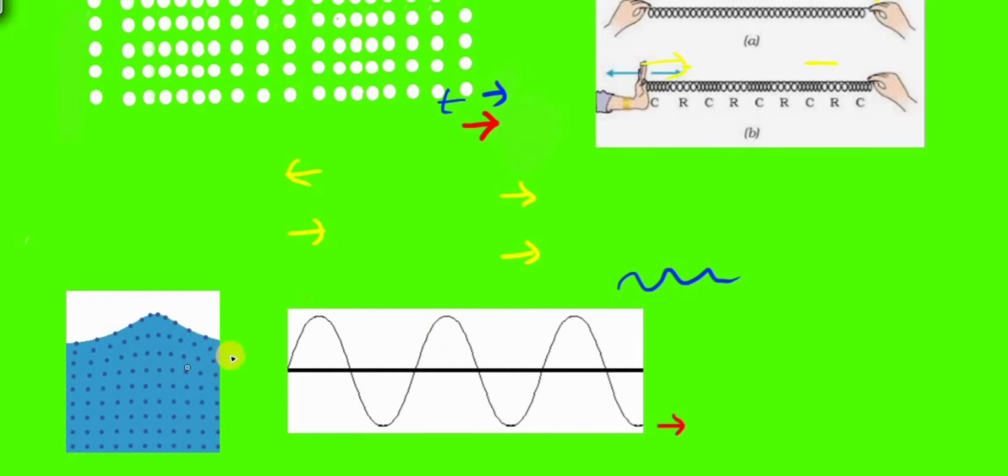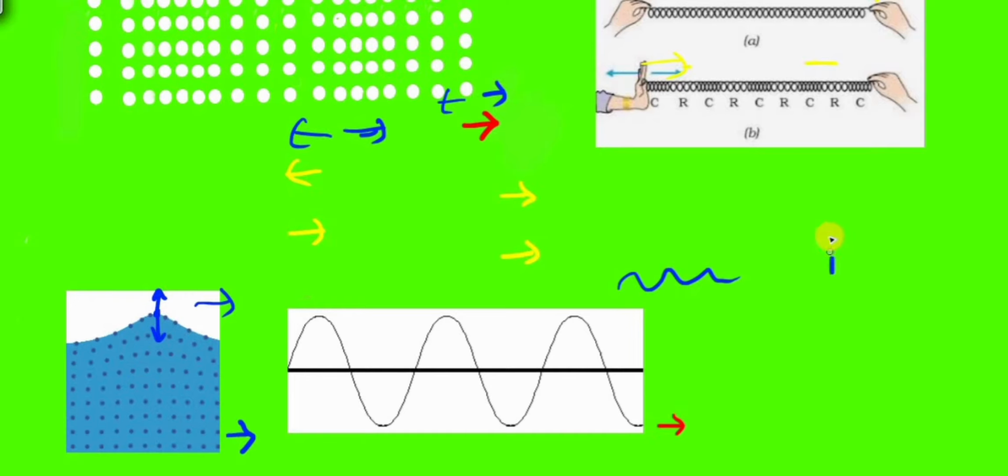If we see this ocean wave, let's assume that its direction of motion is towards this direction. So this is the direction of the whole wave. But in an ocean wave or in a normal transverse wave, the particles are moving up and down. Whereas in a longitudinal wave, it is back and forth. But here it is up and down.